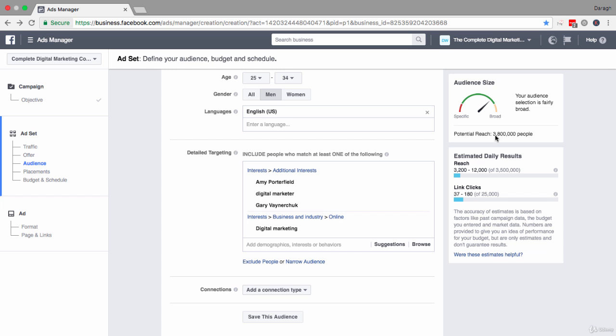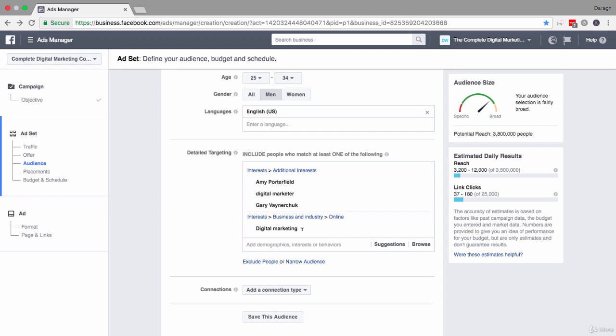So looking over the fuel gauge now, you can see that it's gone up from 1.9 to 3.8, and that is because I've added in these additional interests here. So what is important for you to understand is that when I add in interests like this, as you can probably guess from the number, it's not people who are interested in Amy Porterfield and digital marketer and Gary Vaynerchuk. It's just people who are interested in either one of those three things or even digital marketing in general. So that's a really important thing to understand. As you add in interests, you can actually be making your audience broader rather than being people who like all of those three things.